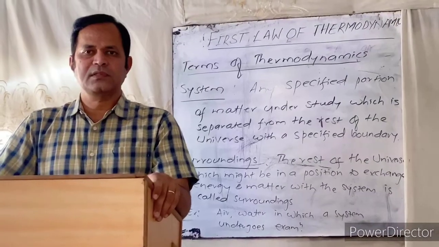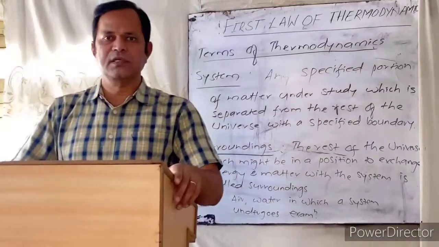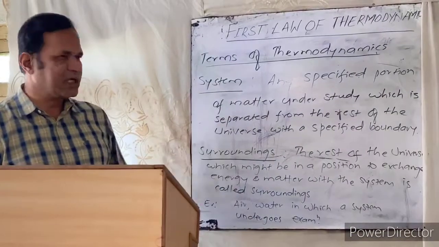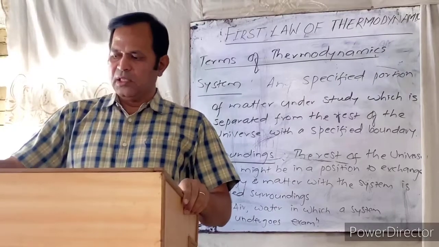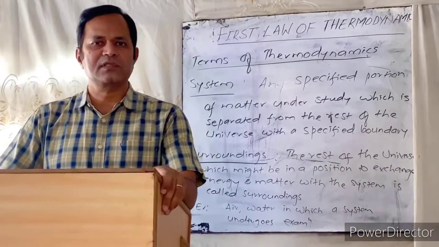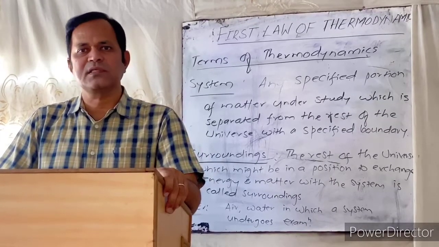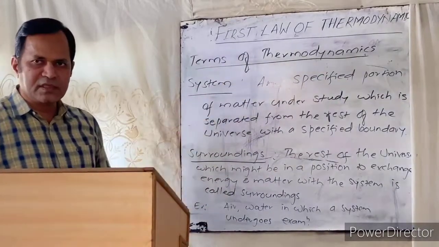Knowing what thermodynamics is, the next thing is that one must know the basic terms in thermodynamics. These are the two main terms: the first one is system and the second one is surroundings. Thermodynamically, whatever you are discussing or studying becomes a system and the rest part is surroundings. Now see, we will know the systematic definition of system.